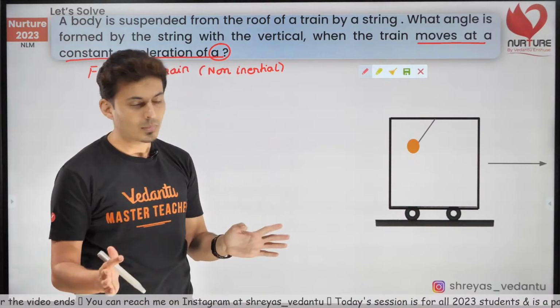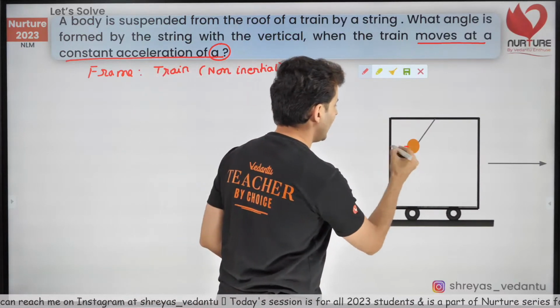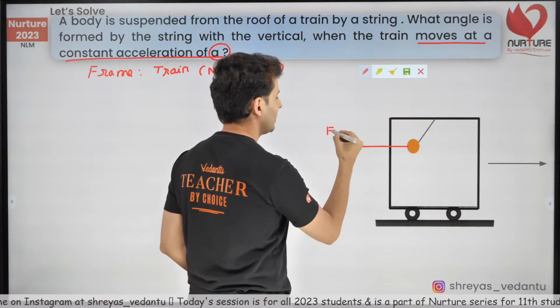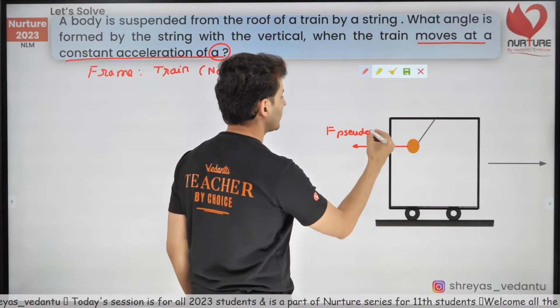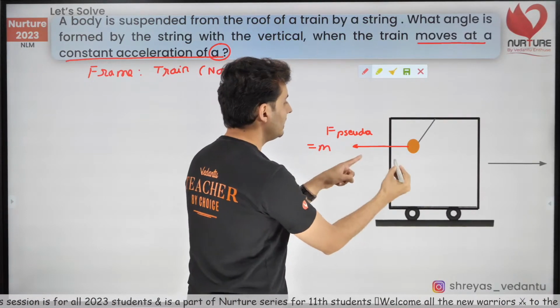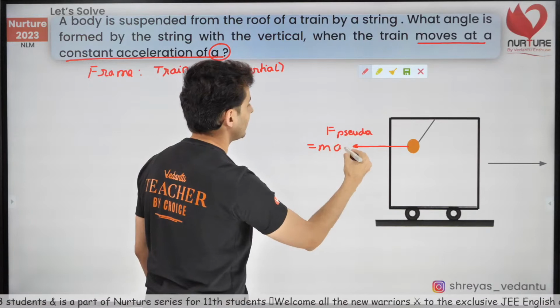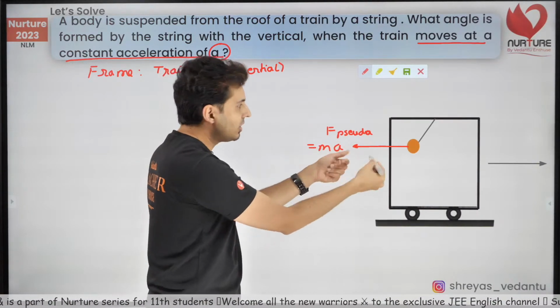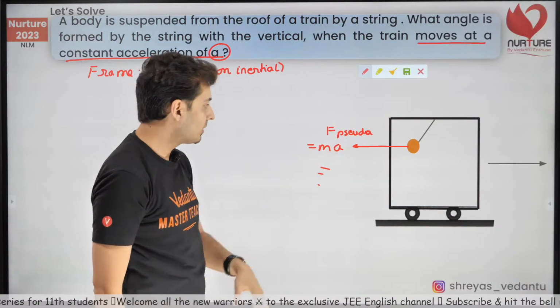As simple as that. Okay, cool. Now, here is the thing. The pseudo-force will have to act backwards. So this is the pseudo-force. What will be the magnitude of that pseudo-force? The magnitude of the pseudo-force will be the mass of the object into acceleration of the train. What is the acceleration of the train? It is a. Don't put minus because you have already shown the direction. Don't be that stupid who puts that minus. It's not needed. It's already shown.